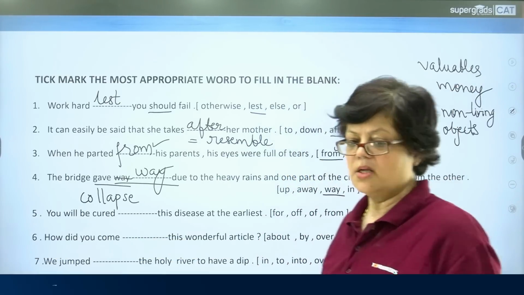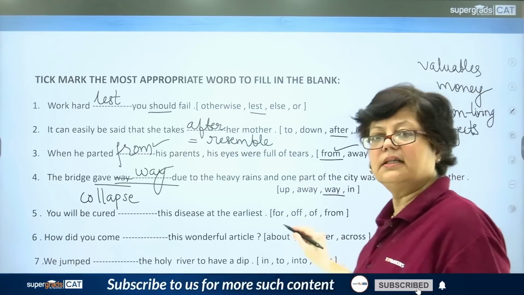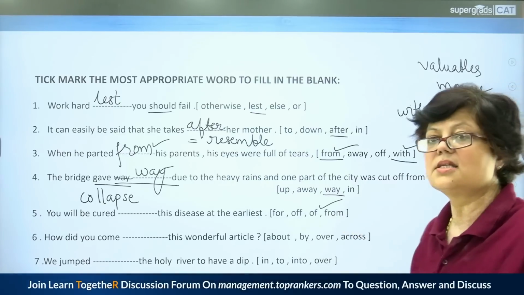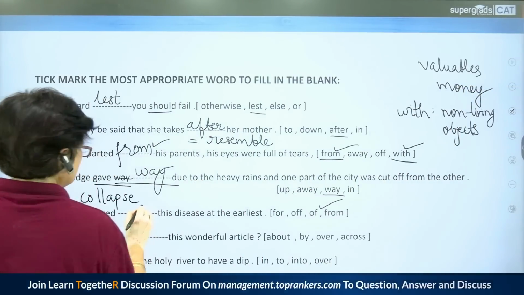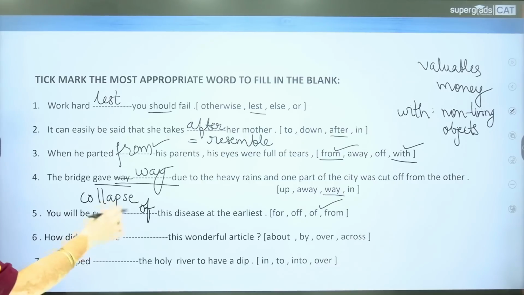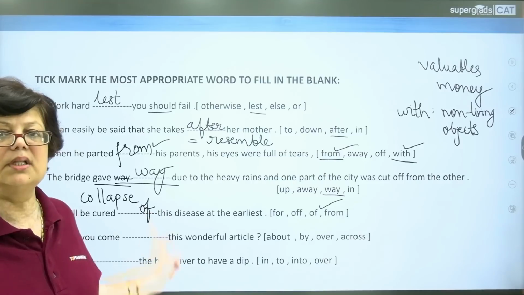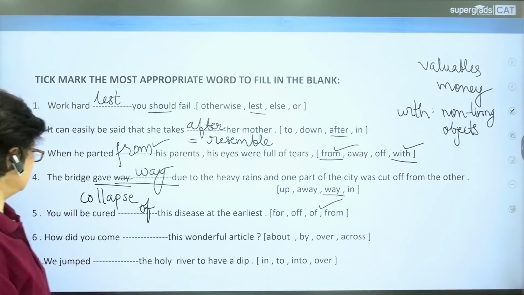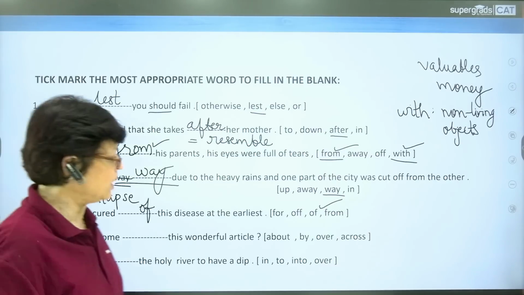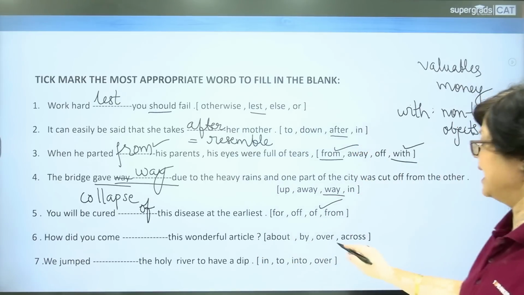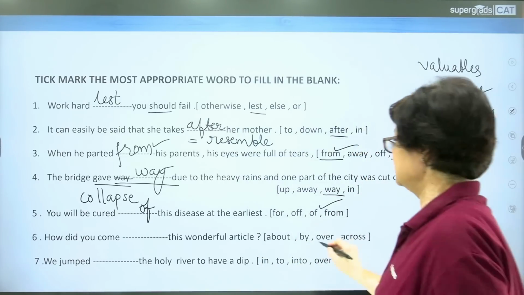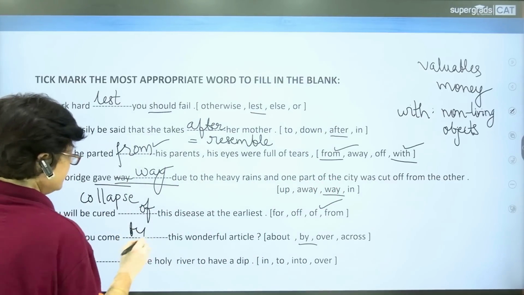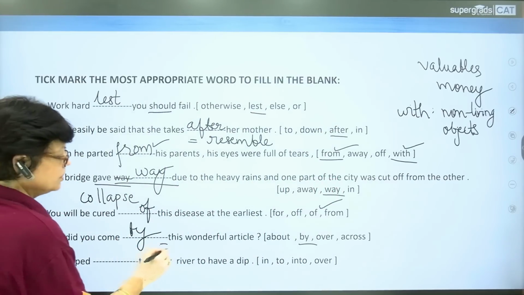Next, you will be cured dash this disease at the earliest. The options are for, of, from. The correct answer is of. You will be cured of. The preposition of is used when you talk about the cure from any disease. So you will be cured of this disease. Next, how did you come dash this wonderful article about, by, over, across? The answer is by. How did you come by? Means to find. Come by means to find.